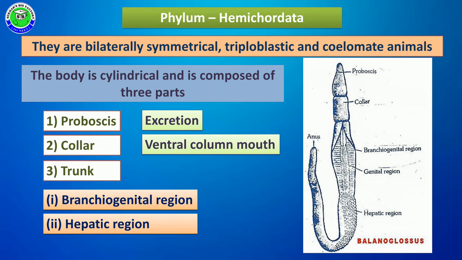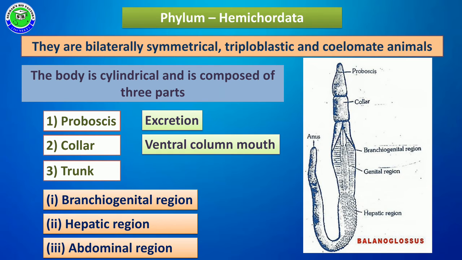Below this is a specialized structure called the hepatic region, and after the hepatic region, the long part is called the abdominal region. This abdominal region terminates with the anus. So these are the different parts present in their body. The first part is the proboscis, the second is the collar, and the third is the trunk. The trunk again has three sub-regions: the branchial genital region, hepatic region, and abdominal region.